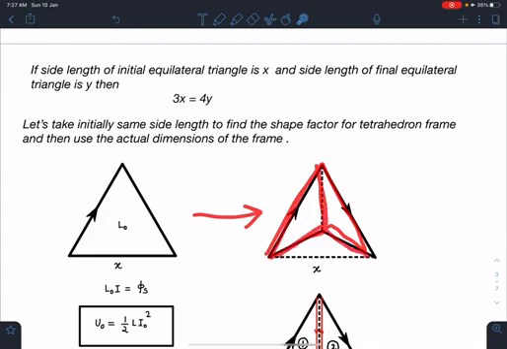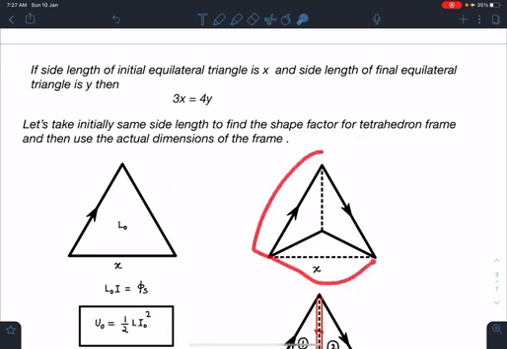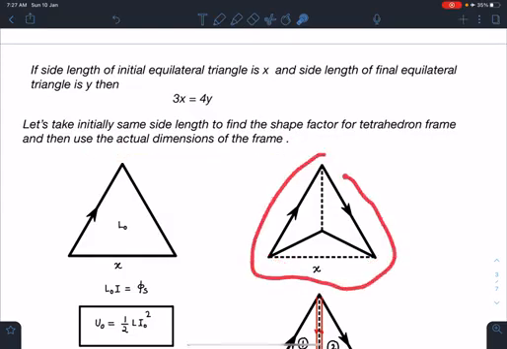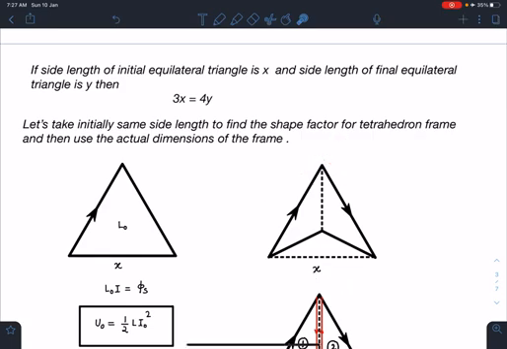I'll explain in a while why I have taken the same size. You can also think the same. So here you can see, let's take initially the same side length to find the shape factor for the tetrahedron frame. Shape factor means that if this inductance is L0, then maybe it is some number times L0. That kind of relation I want to find, and then we are going to use the actual dimensions of the frame.